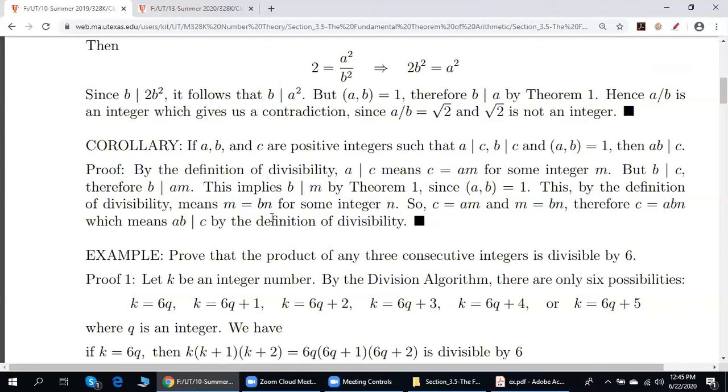Now let us put pieces together. According to what is written here, C is equal to AM. According to what is written here, M is equal to Bn. Now, over here, let us replace this M by Bn. If we replace M by Bn, we get the following. C is equal to A times Bn. It's exactly what is written here. But this, by definition of divisibility, means C is divisible by AB. It's exactly what is written here.